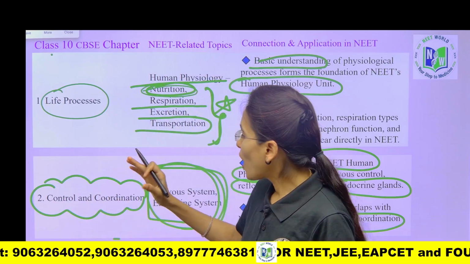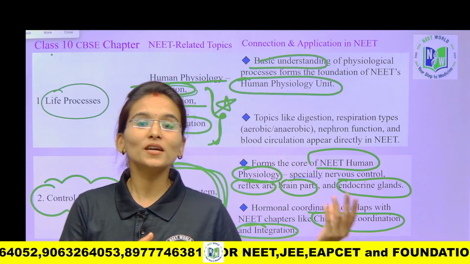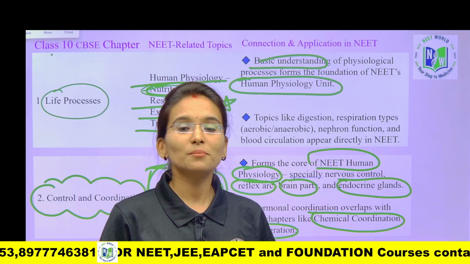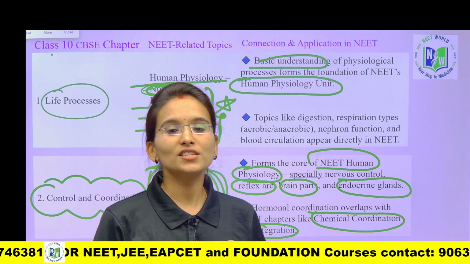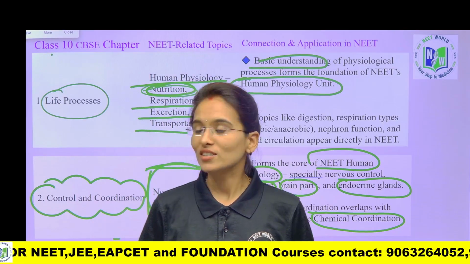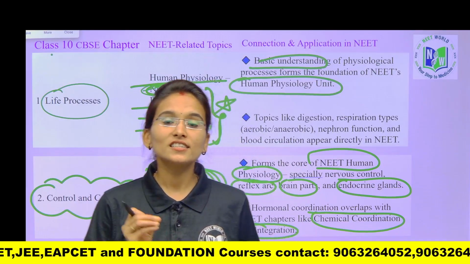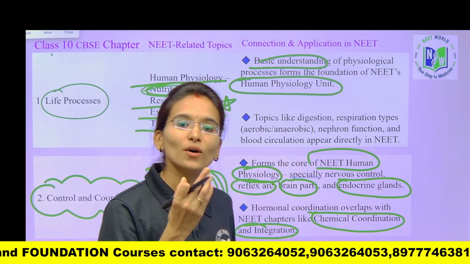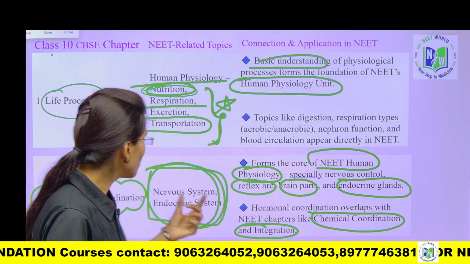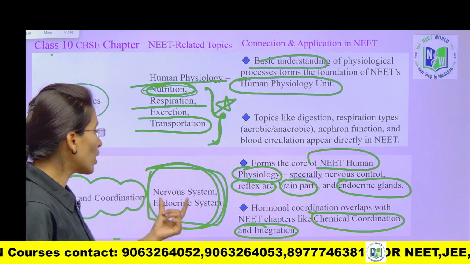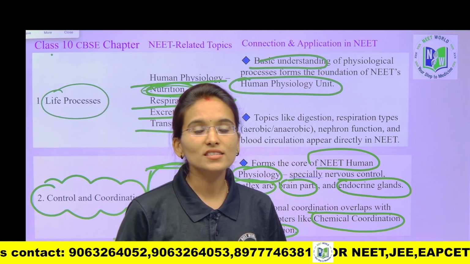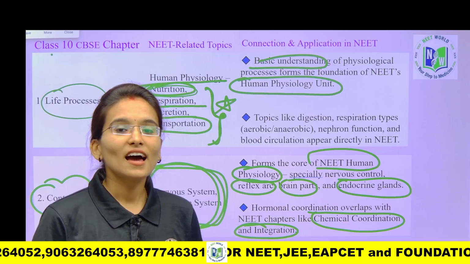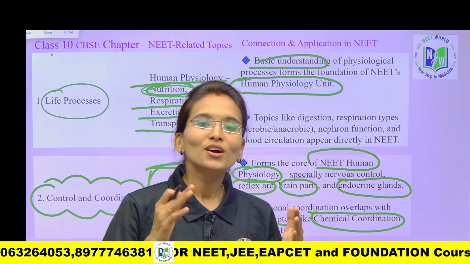So see how the second chapter is linked directly with the NEET. This is also one of the most important chapters to build your strong foundation for your NEET preparation, my dear students. Control and coordination is the most important chapter. You will learn the basics which are required for your NEET preparation. You will understand here itself what the endocrine system and the nervous system are, and here itself you are going to learn about the structure of the brain, and the same topics are present in your 12th standard also.